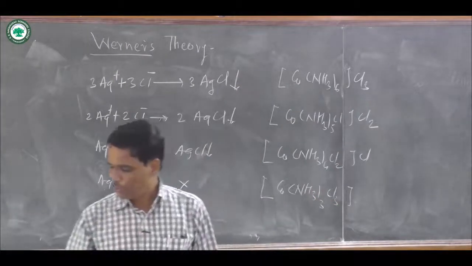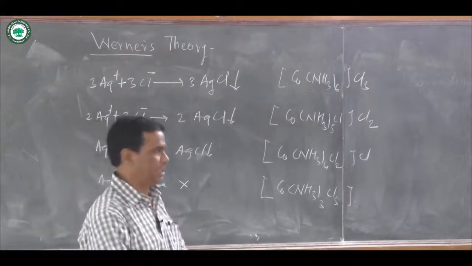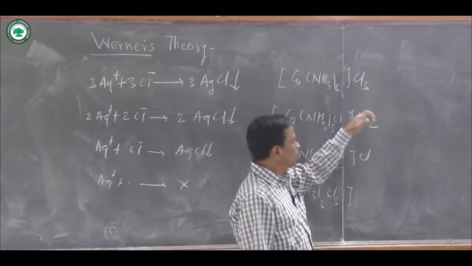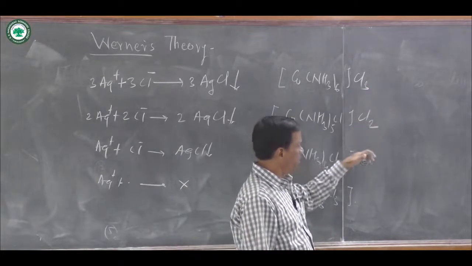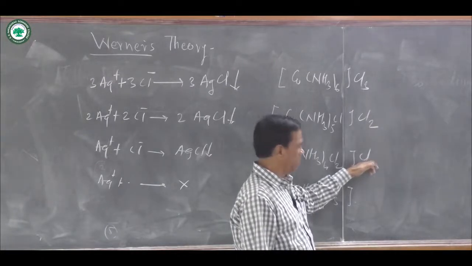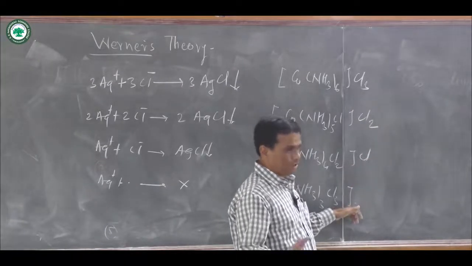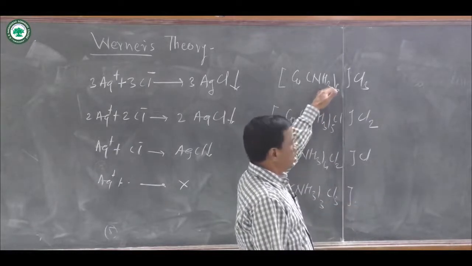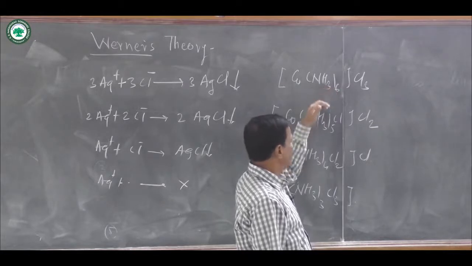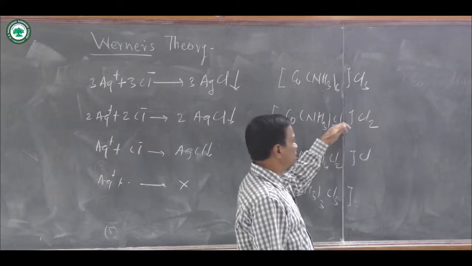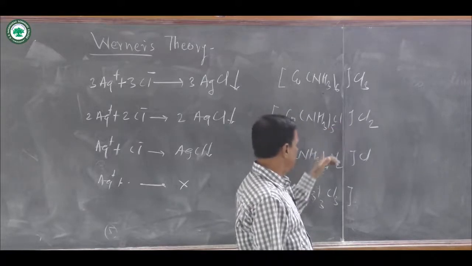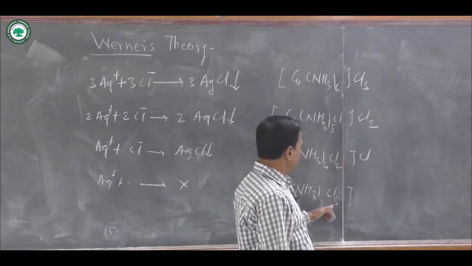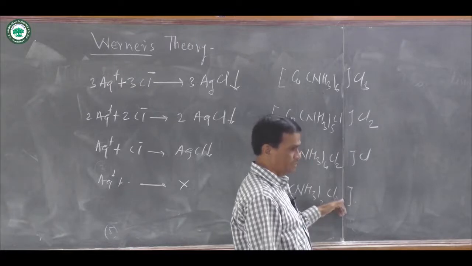All these 4 coordination compounds illustrate that here 3 chloride ions are ionizable, here 2 chloride ions are ionizable, here 1 chloride ion is ionizable, and in the fourth compound there is no chloride ion formation. In the first case, 6 NH3 are the secondary valencies; here 5 NH3 and 1 chloride ligand are secondary valencies; here 4 NH3 and 2 chloride ions are secondary valencies; here 3 NH3 and 3 chlorides are secondary valencies.